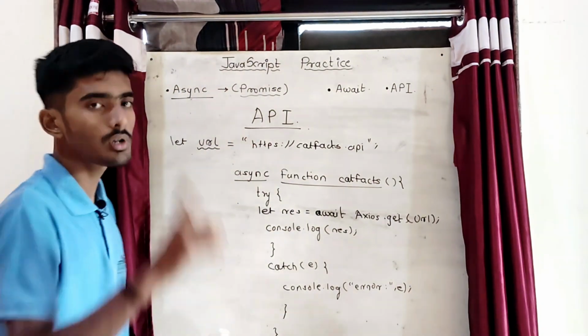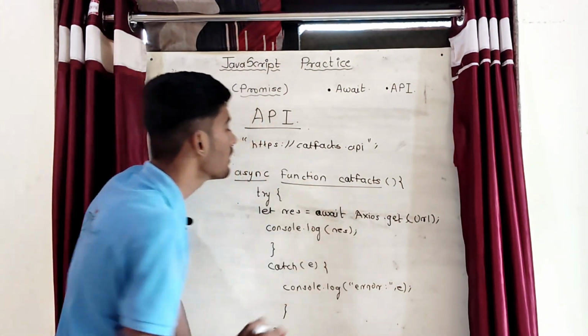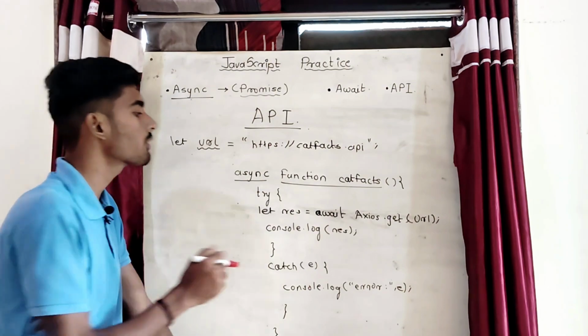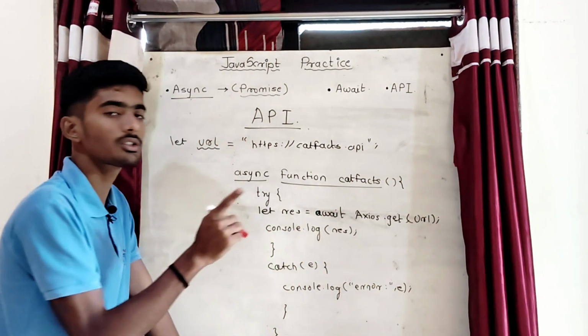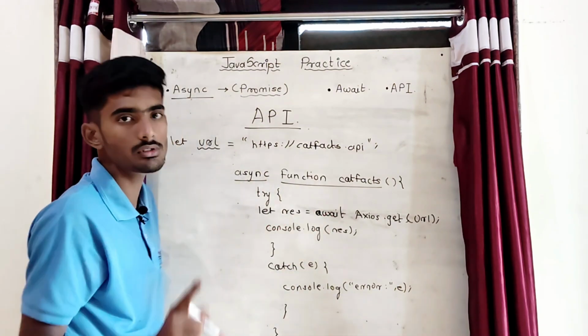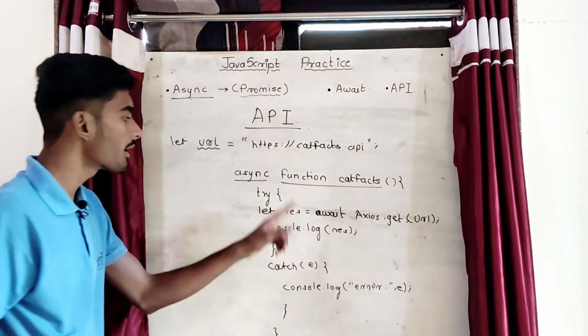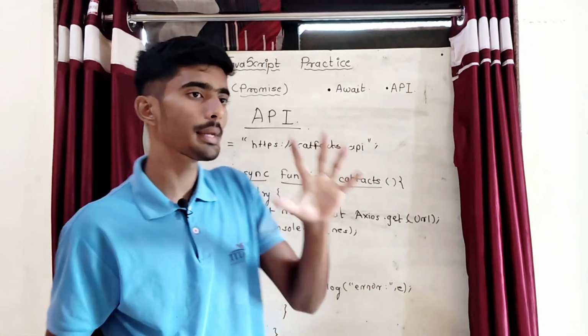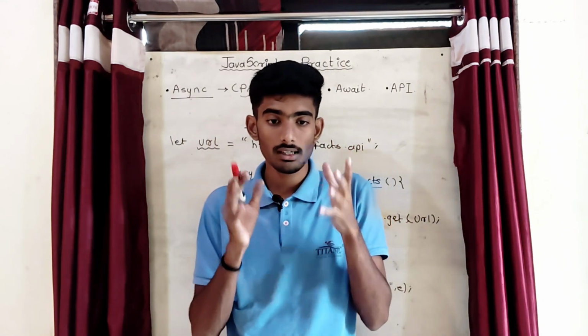So guys, I hope in this video you have got a better understanding of the combination of async and await. One more thing: we are using the await keyword here. Where can we use the await keyword? We can use await only in a function which is async. If a function is not async, then we can't use await in it.